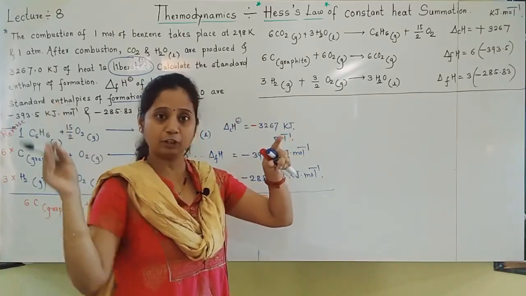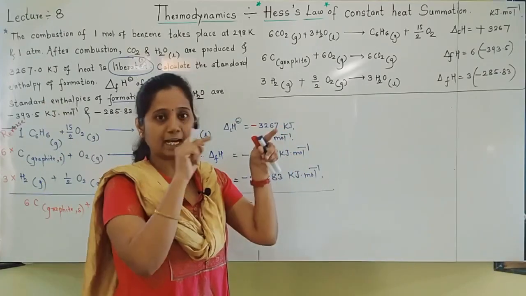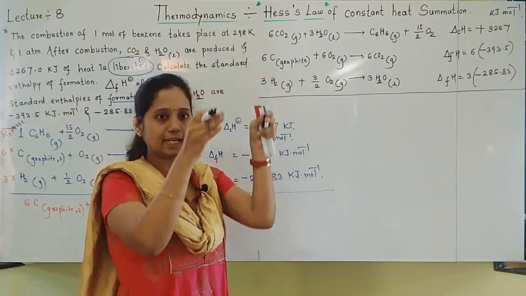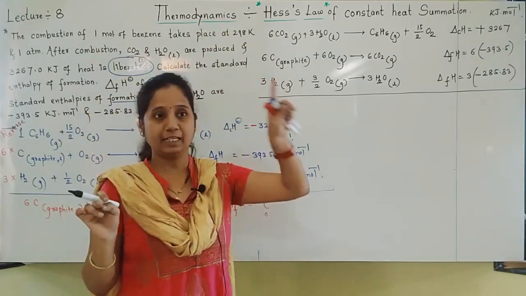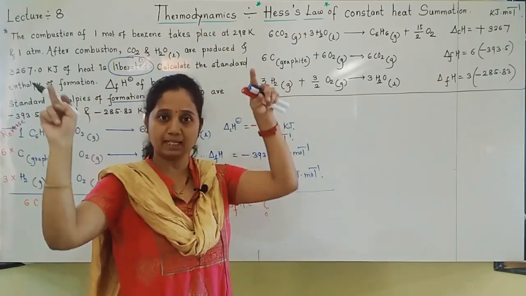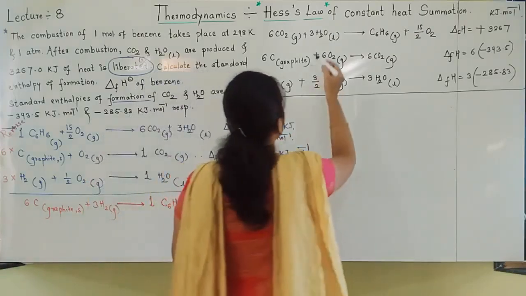A reactant gets cancelled against a product. One reactant and one product you should cancel, not reactant with reactant. Reactants are added. Products are added. Reactants and products are cancelled. So what things are getting cancelled? See and tell me.